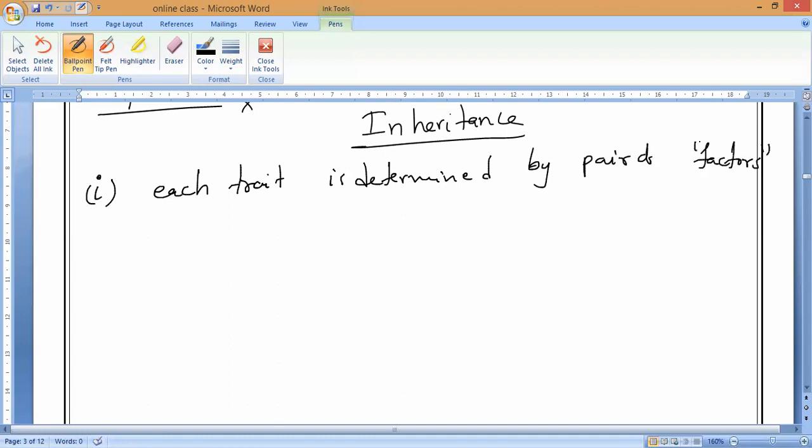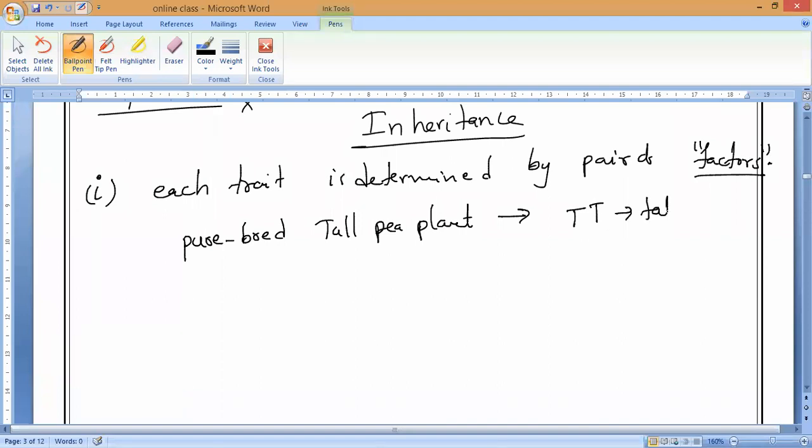Pair of factors. That is the first thing. So what does it mean? If you take a pure breed tall pea plant, it has 2 factors. What is the pair of factors for a pure breed tall pea plant? Capital TT. Understand? That is for tallness.